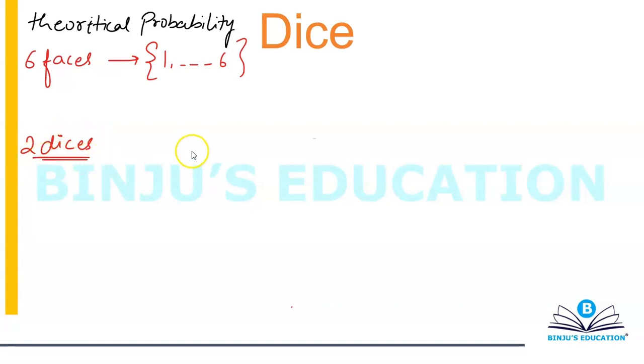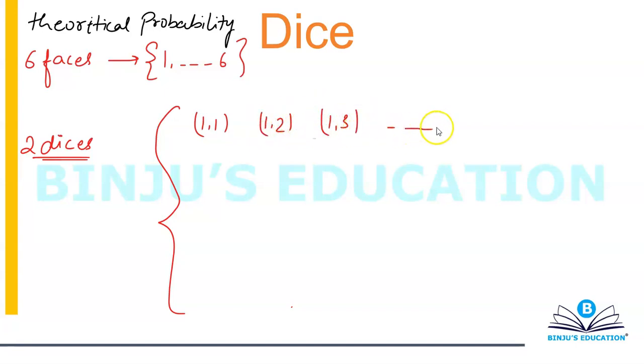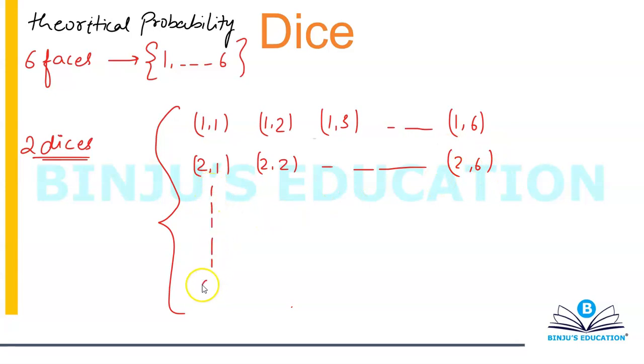If I have 2 dices, then my total number of outcomes will be 1,1, 1,2, 1,3, up to 1,6, 2,1, 2,2, up to 2,6, and then 6,1, and it goes up to 6,6.